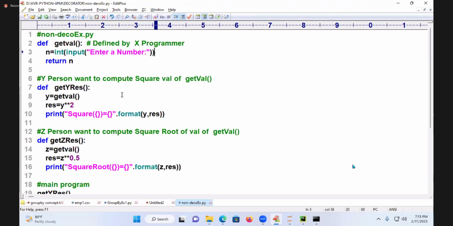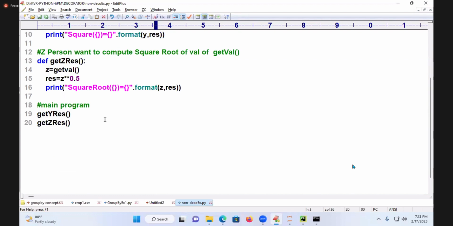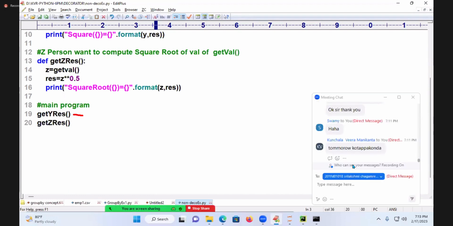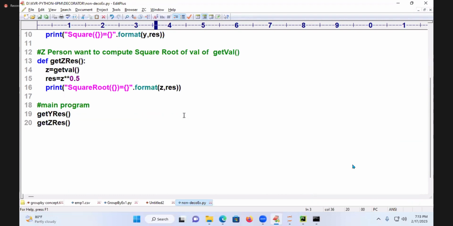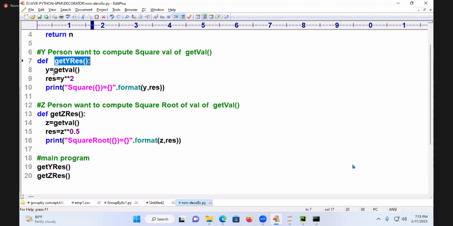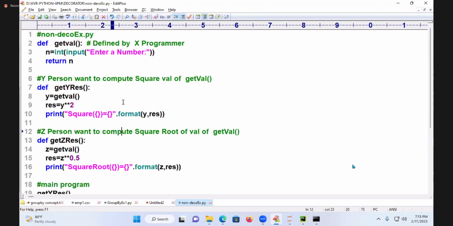Now, there is one tricky concept in Python. The same program can be written so that less time is taken. Internally it takes some more time: the get Y result function goes to which function here, and from here it goes to another function. So it takes 2 levels of function calls, which takes some extra time. How do you reduce this time?